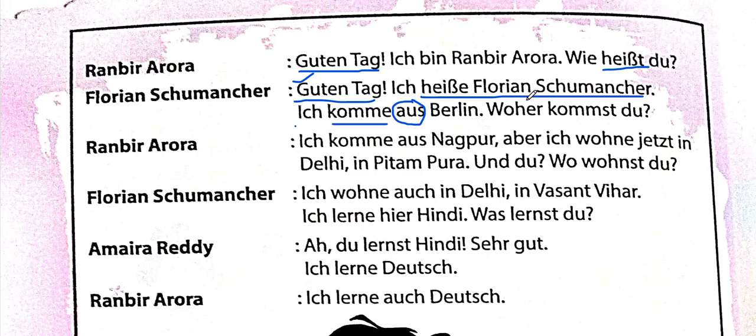Woher kommst du? Woher means from where do you come from? Here st is added again, we know, because of verb conjugation. Woher means from where. You would know that this little part of woher, that is wo, also means where. Woher is like from where, you can take it for now.